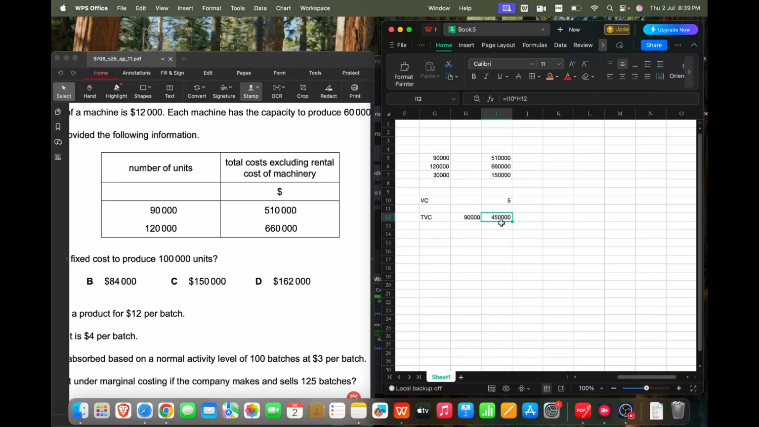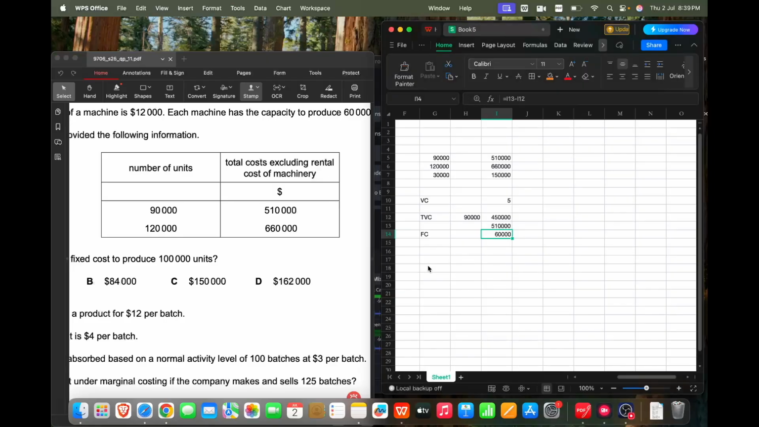If this is my total variable cost, I can easily calculate my fixed cost. If I subtract variable cost from the total cost, I'll get fixed cost. So the total cost that I'm paying is 510,000, and my fixed cost is total cost minus variable cost. Fixed cost is 60,000. Now fixed cost does not change with the output, no matter what the level of output is, either 90,000 or 100,000 or 120,000. If I calculate for 120,000 units as well, I'll get the same fixed cost.